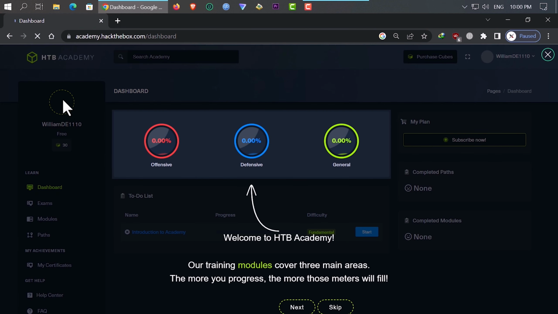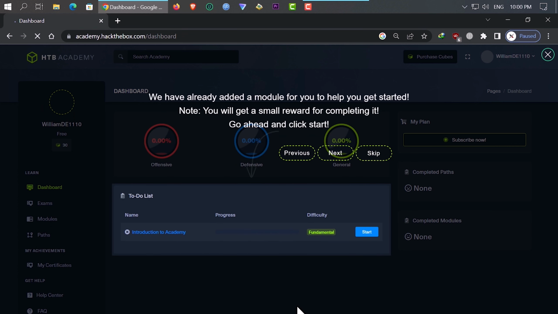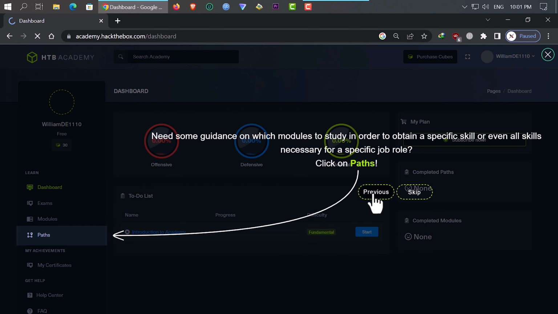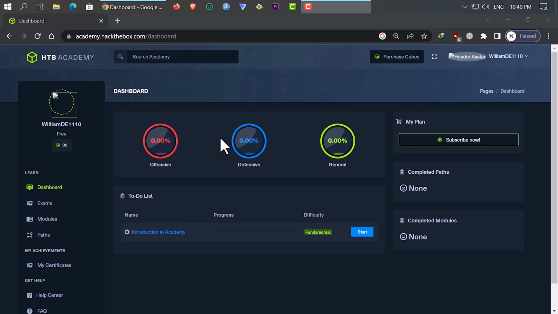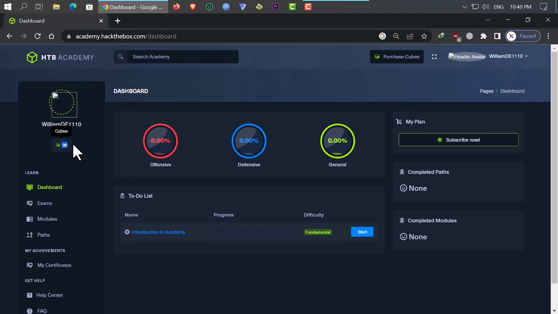This is Hackthebox Academy. Here you can get free access to not only a Linux operating system named Parrot OS, but also you can learn fundamentals of ethical hacking. Now notice one thing real quick. This is Cube. You can recognize it as the currency of this website.